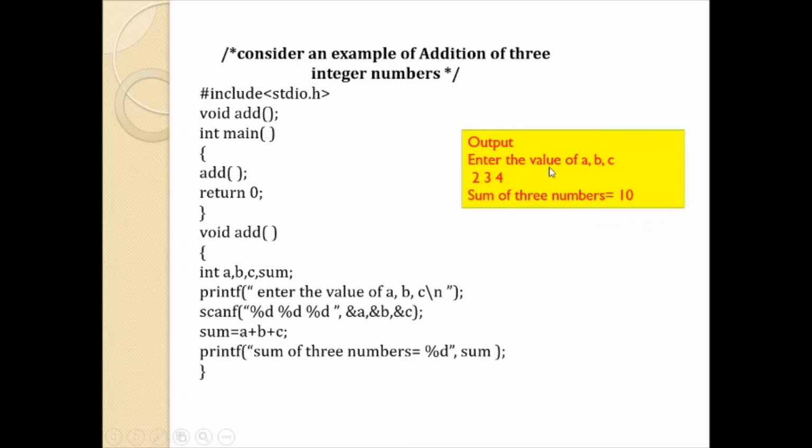Here you can see the output. Enter the value of A, B, C. When you enter 2, 3, 4, it is going to calculate the sum A plus B plus C and it will be stored back to sum. Along with displaying this statement, you are going to display the value of this sum. Here you can see in this output, sum of three numbers is equal to 10. This is about first category of a function.